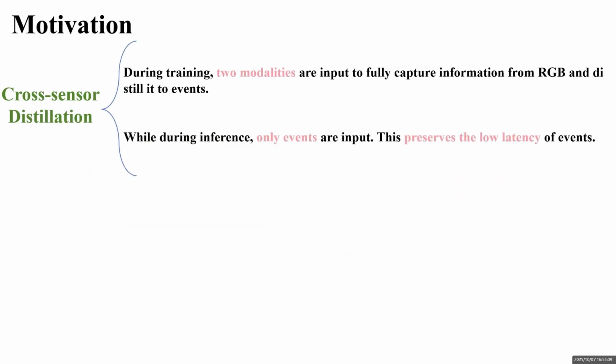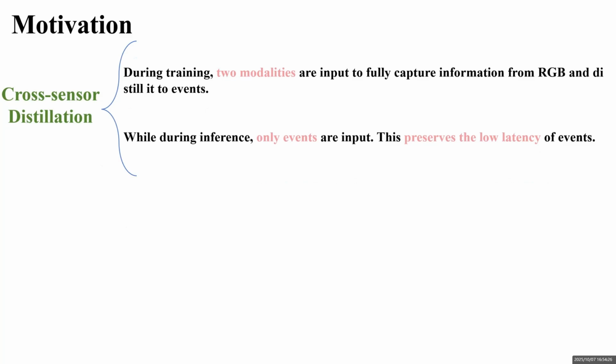Specifically, we attempt to perform cross-sensor distillation from RGB to event. During training, we input both modalities to fully extract information from RGB, while retaining only the event during inference. This allows us to extract rich structural information from RGB while preserving the low latency characteristics of the event.